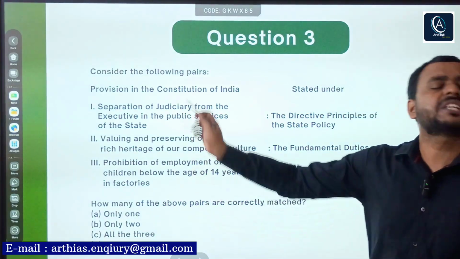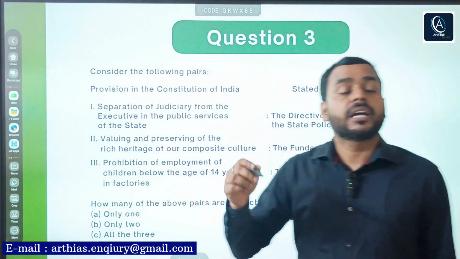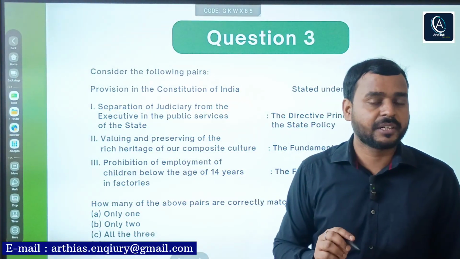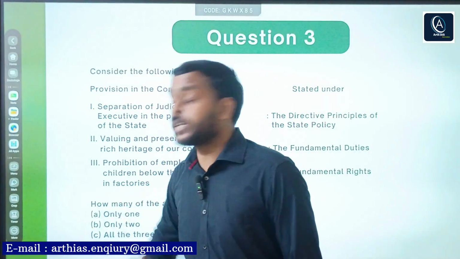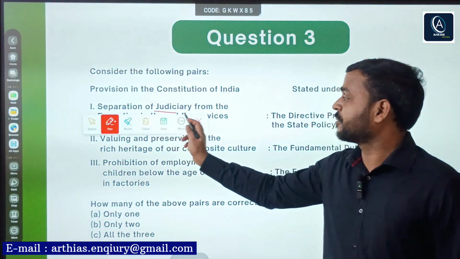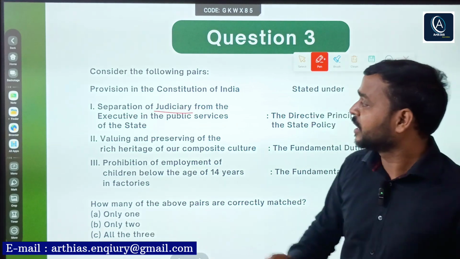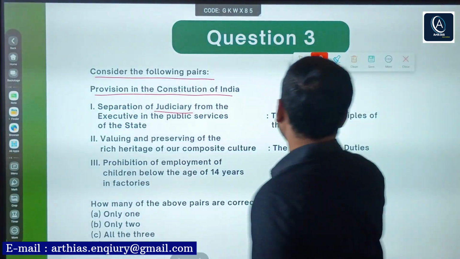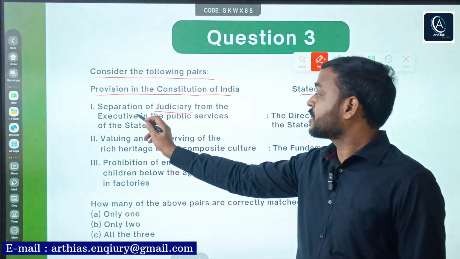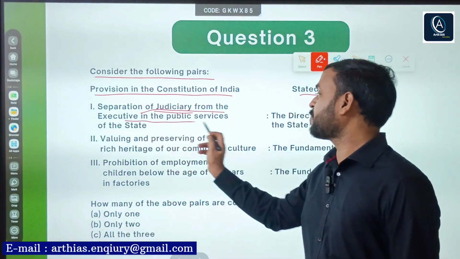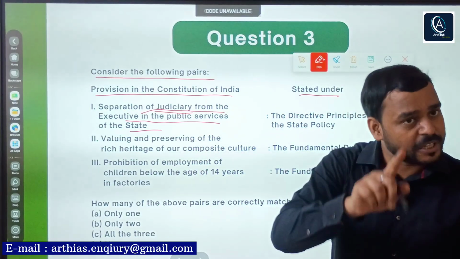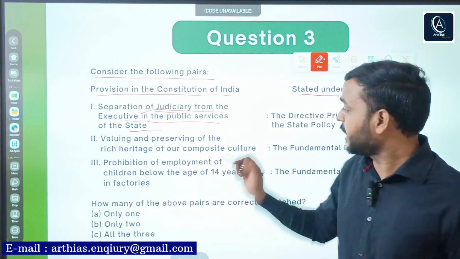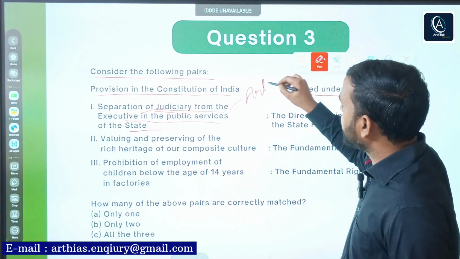Now the third question is a very straightforward one, and here you will see the importance of previous year question papers. This was a question in Prelims 2020. It says, consider the following pairs: provision in the Constitution of India and the article stated under. First, separation of judiciary from the executive in the public services of a state. This was a question in 2020, and this year it has been repeated. So you must be knowing, it is under Article 50.